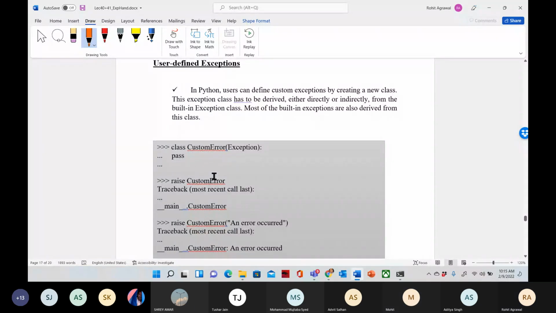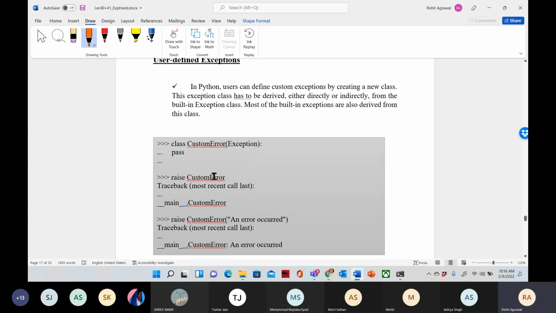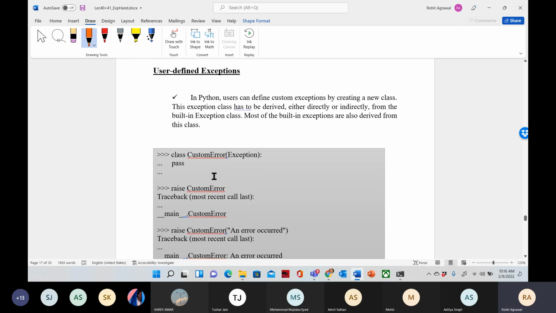Hello. You can. Okay, yes, because now this will be a little bit different from what we discussed till now. Okay. So next we are using user defined exceptions. Okay. So in Python, a user can define custom exceptions. We are defining our own exceptions by creating a new class. So we need to create a new class. We already discussed this one, how to create a class.